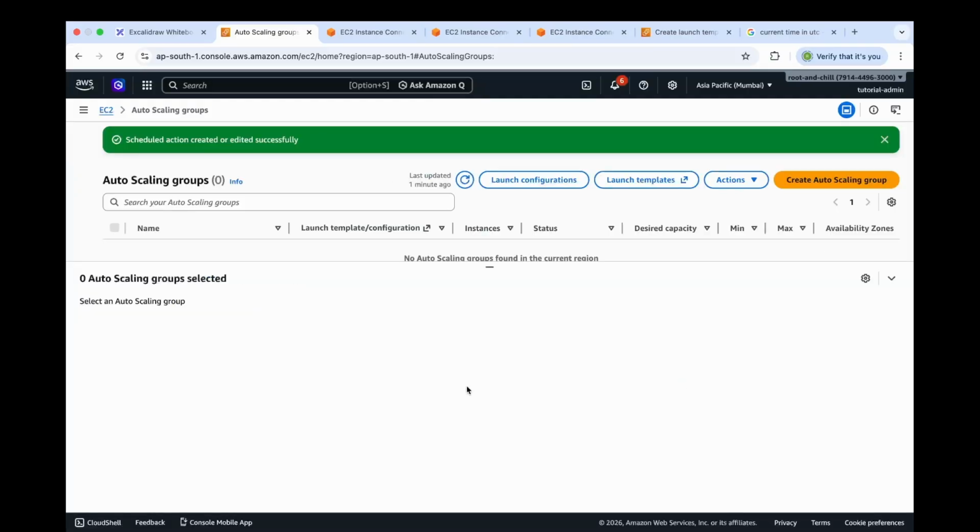So to wrap this up, we started with an auto scaling group running at its normal baseline for everyday traffic. When the flash sale began, a scheduled scaling action adjusted the ASG limits and ensured enough capacity was available before traffic spiked. During the sale, target tracking continued to work as usual, scaling within those new limits based on real load. And once the sale ended, another scheduled action safely brought the auto scaling group back to its original baseline. This is how scheduled scaling and target tracking work together to handle planned traffic spikes efficiently, predictably, and without manual intervention.